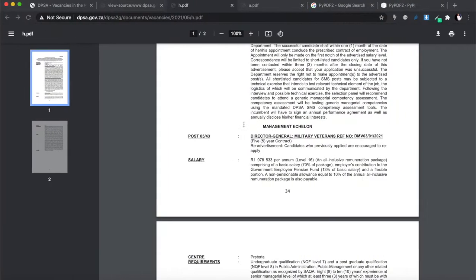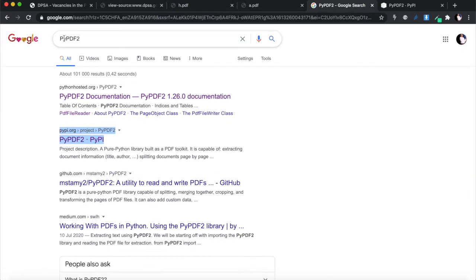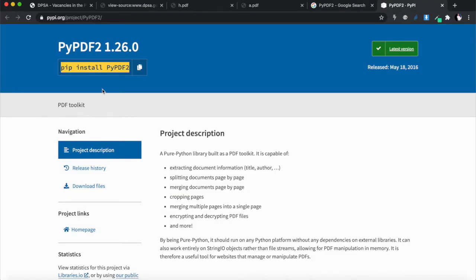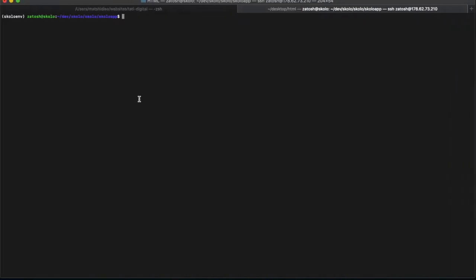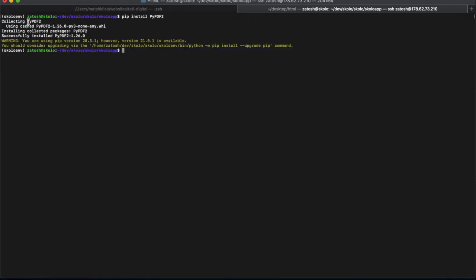The first thing, before we even get to the code, is that we have to download the document itself. For that I'm going to use a Python library called PyPDF2. If you search for that, with a big P and small y, PDF2, you'll find their website, where you can download the library. Copy the install command and run it. Make sure you have the virtual environment active, you don't have to be in the root of the directory, and then just press enter and it should collect and install PyPDF2.